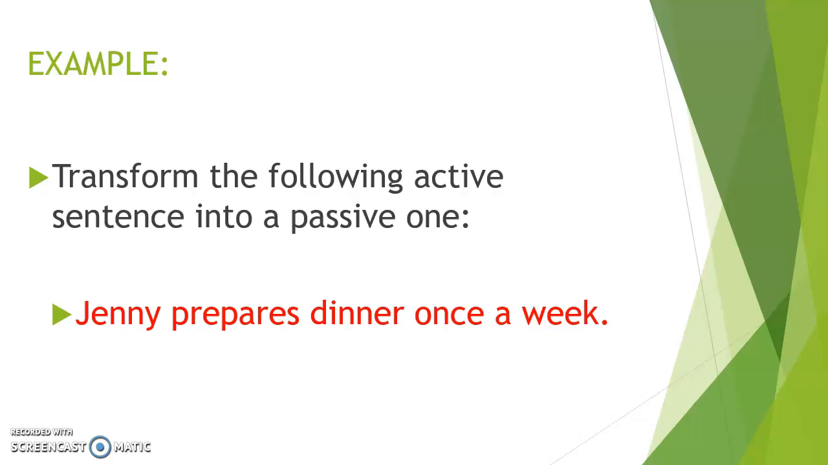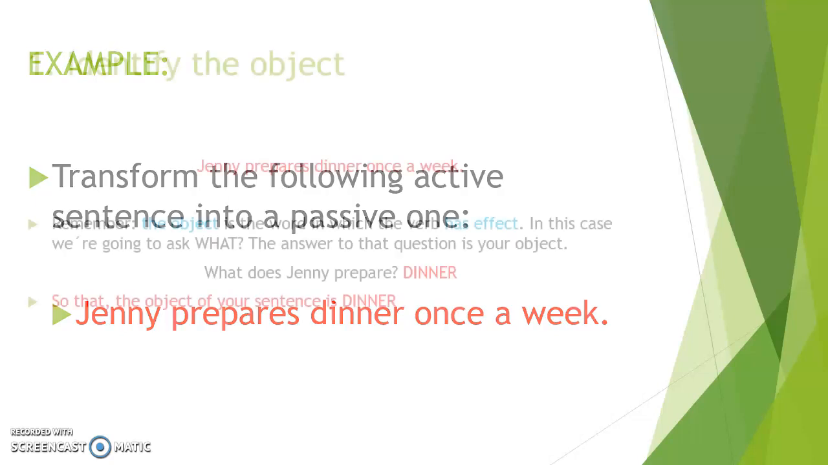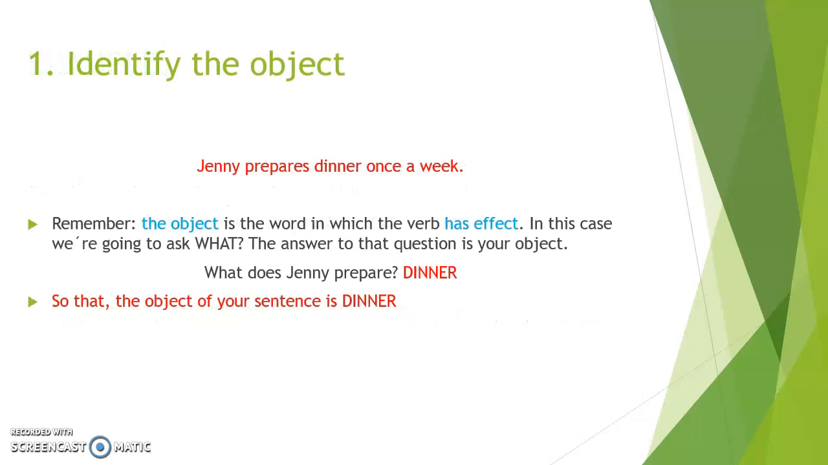So what are we going to do first then, with the rules that I have already explained in the other slide? We are going to apply that process. Step number 1 is to identify the object. You are going to identify the object by asking what. Remember that the object is a word on which the verb has an effect. So what is the question that we are going to ask here? We are going to ask, what does Jenny prepare? And the answer is going to be dinner.